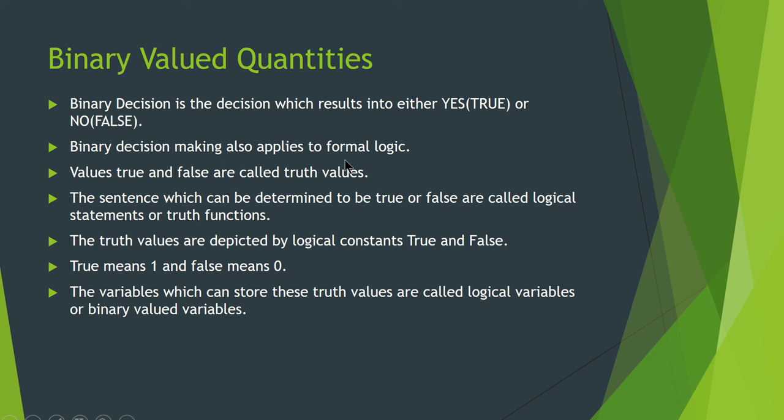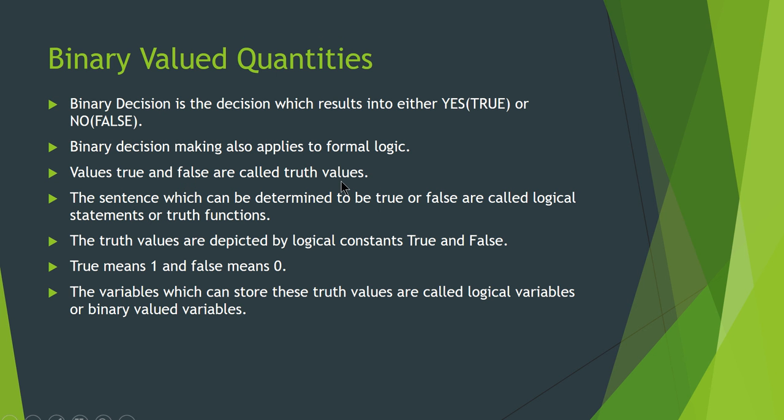Formal logic is nothing but symbolic logic. The values true and false are called truth values. What are the truth values? A very important terminology, we will be using it all the time. The values true and false are called truth values. For example, I'm asking you a question: do you like coffee?